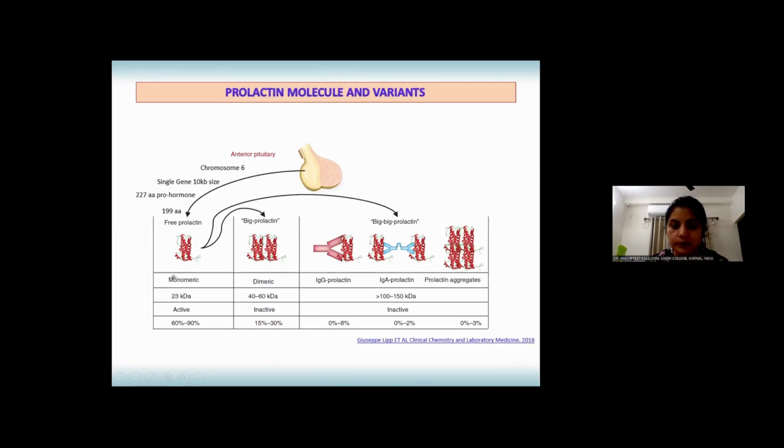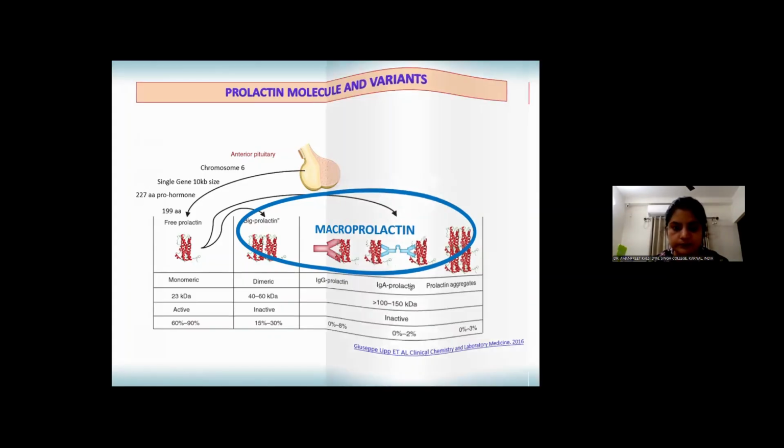Besides this free prolactin, there also exist big prolactin as dimers and big prolactin molecules as complexes of prolactin with immunoglobulins and prolactin aggregates. Now, these are the big prolactin, which correspond to macroprolactin content in circulation and are considered to be biologically inactive.